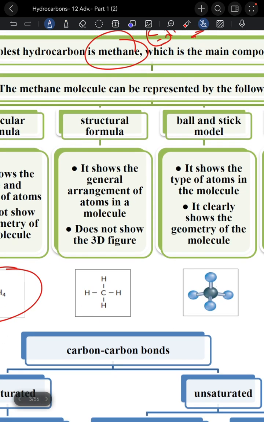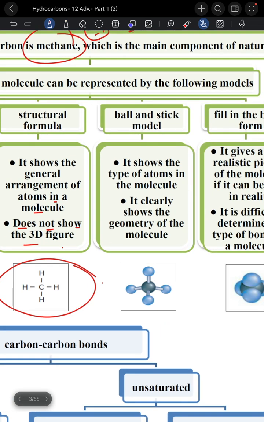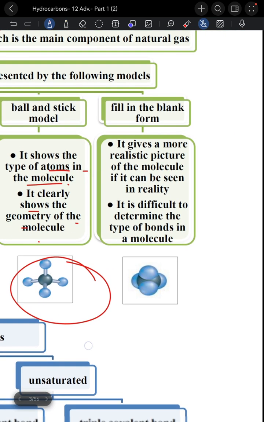Then we will move to the structural formula. It shows the general arrangement of atoms in the molecule and does not show the 3D figure. This is the structural formula. Then we have the ball and stick model. It shows the type of atoms in the molecule and shows the geometry of the molecule. This is the ball and stick model.